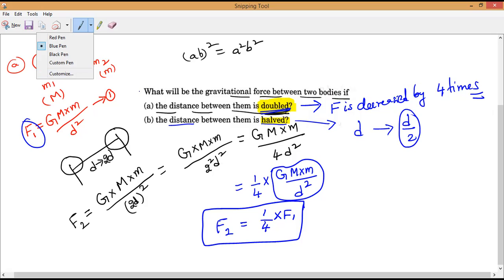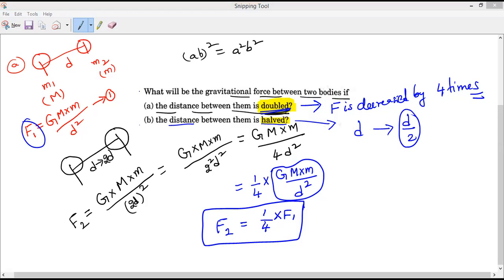I hope everybody has solved. Akilan says increase by 2 times. If distance is half, force is increased by 4 times, Akilan. It's wrong. Mitakshari, 2 times or 4 times? Force. Harish says 4 times, sir. 4 times, not 2 times. Akilan, be very careful. That is D by 2 whole square, not D.